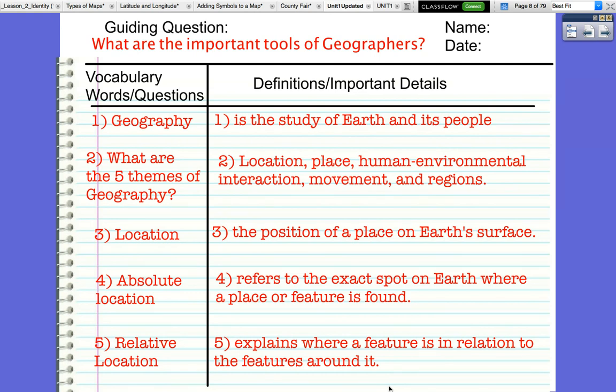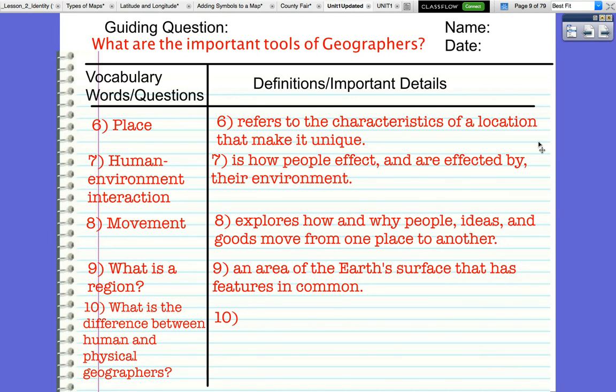So sometimes we talk about location by number 4, absolute location. It's your exact spot on the Earth's surface. So your GPS coordinates, your longitude and latitude, your street address. And sometimes we talk about location by giving relative location, number 5, which explains where a feature is in relation to things around it. So if we were to describe where our school is, 810 Palace Avenue would be the absolute location, and the relative location would be in the West 7th neighborhood, near the Palace Rec Center. So we're talking about where a school is by describing things around it. Pause here if you need to finish writing this slide.